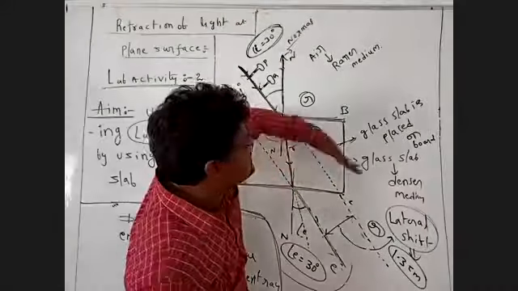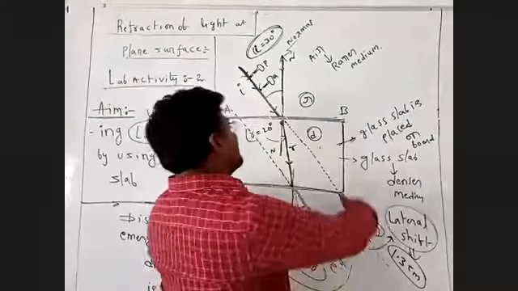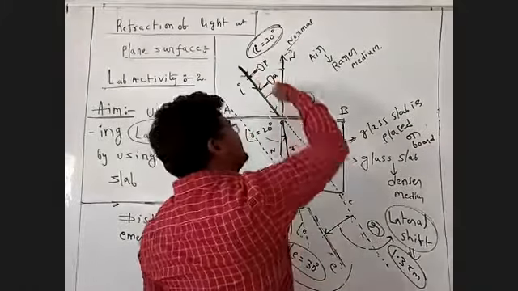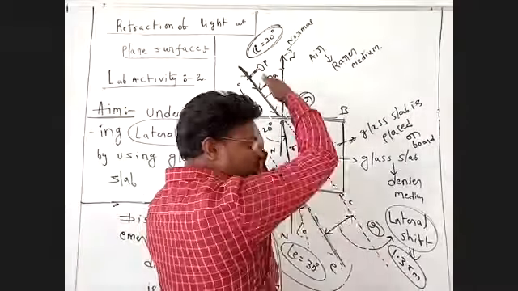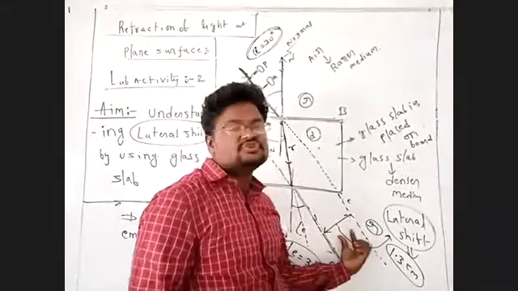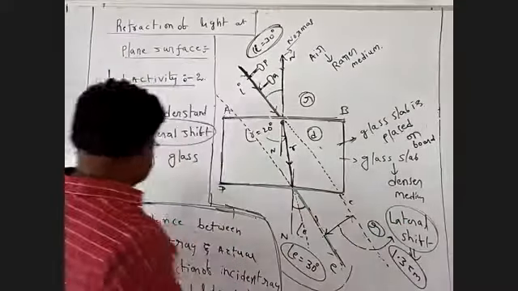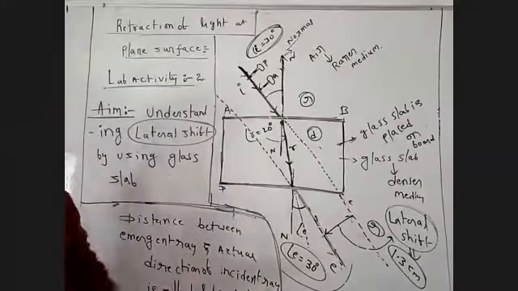We call this a lateral shift: the distance between two parallel lines. This is the actual direction of the incident ray, and this is the emergent ray. There are two parallel lines, and the distance between these two parallel lines is called the lateral shift. So the distance between the emergent ray and the actual direction of the incident ray is called the lateral shift.